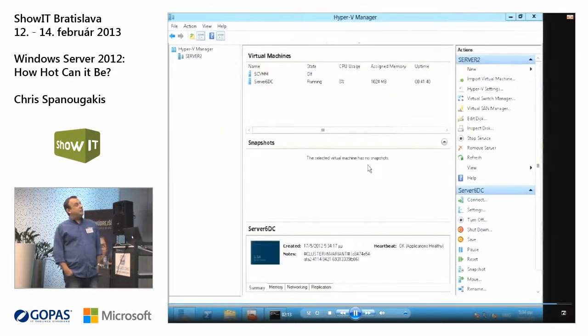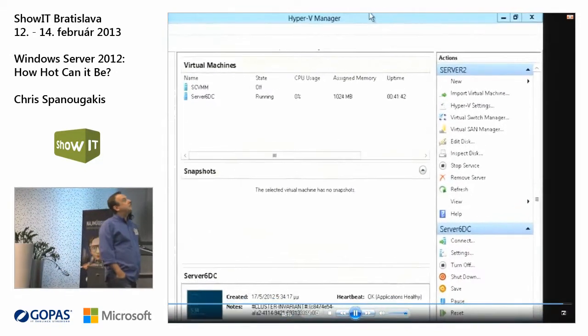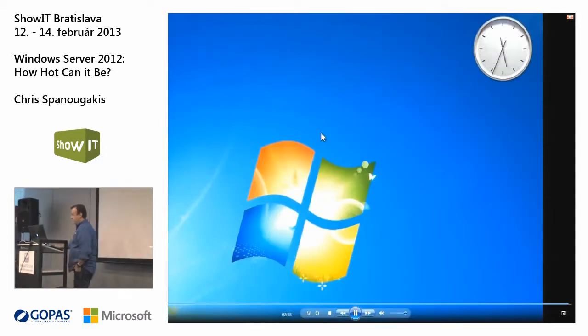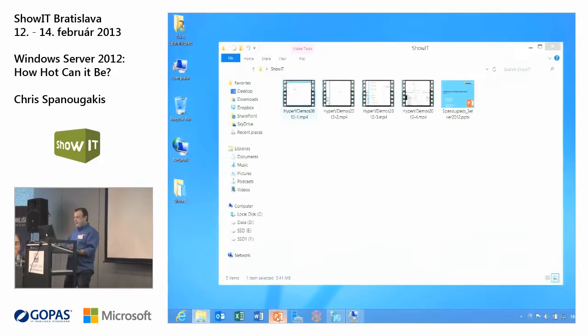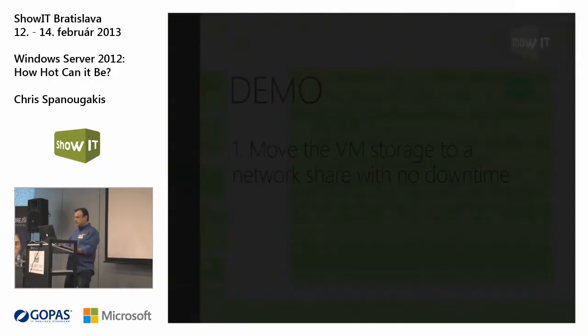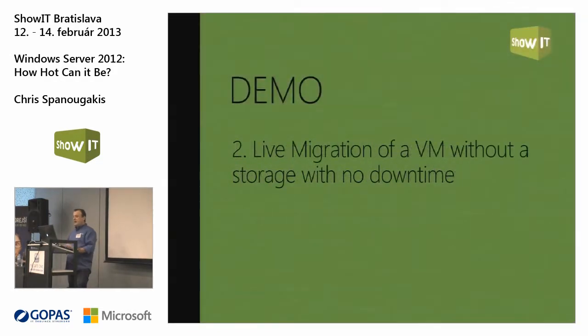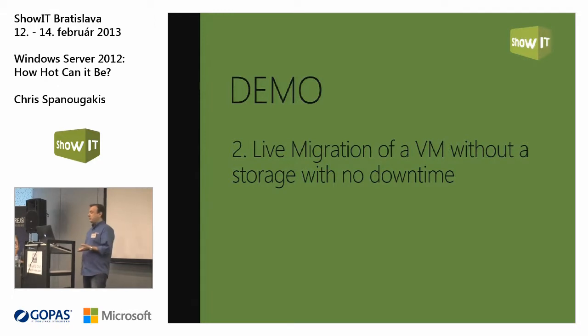So, I think we should go to the next one. Okay. The next one is this. Okay, let me show you. The next scenario. Live migration of a virtual machine without a storage with no downtime. Live migration. Maybe you did use live migrations all these years with Windows Server 2008 R2, but you had to use a storage. Maybe a dedicated storage from Hewlett Packard, from Dell, and so on.